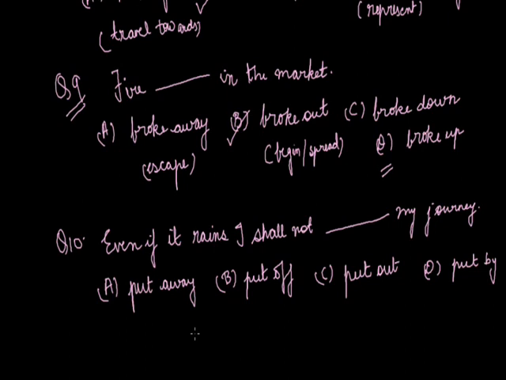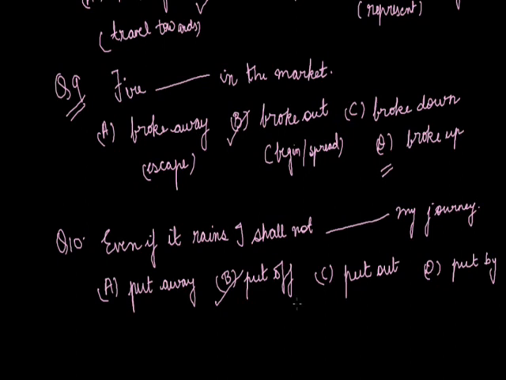Put away, put off, put out, and put by. And the suitable option will be put off, as means to postpone. Even if it rains, I shall not put off, that means postpone my journey. So the right answer is B, put off. We talk about other options like put away. Put away, that means to cause something to go away, to cause somebody to go away, to make something stay away is to put away, right?